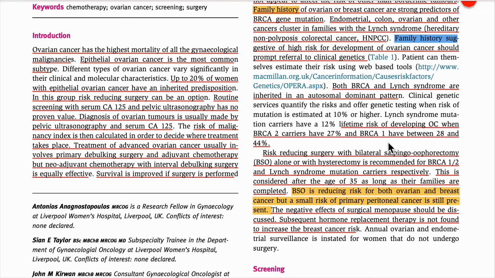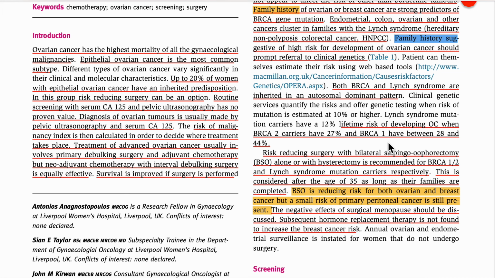What is risk reducing surgery? It will be BSO and hysterectomy. Sometimes they will do only the BSO and sometimes only the hysterectomy, but it is better to do both the hysterectomy and the BSO.